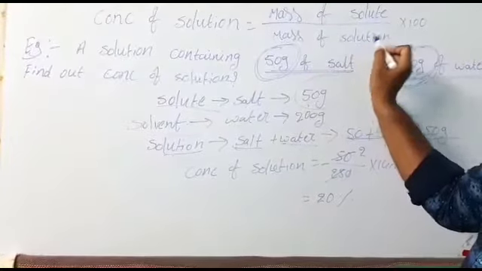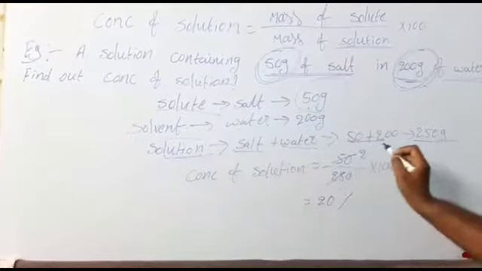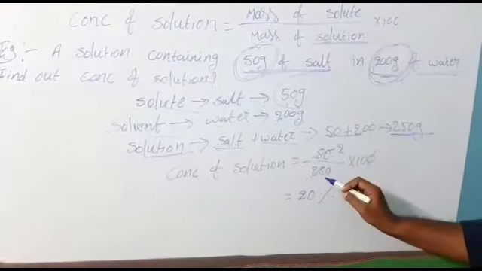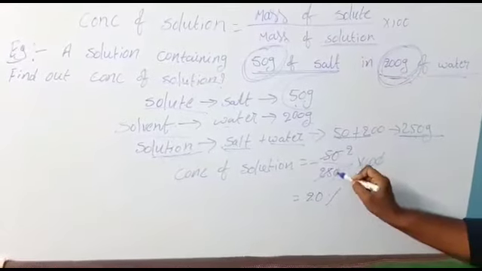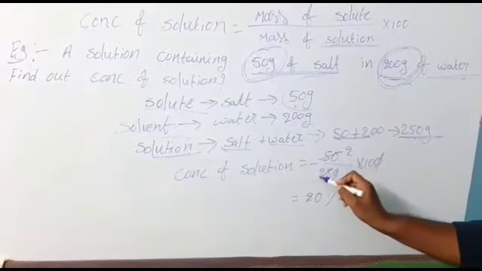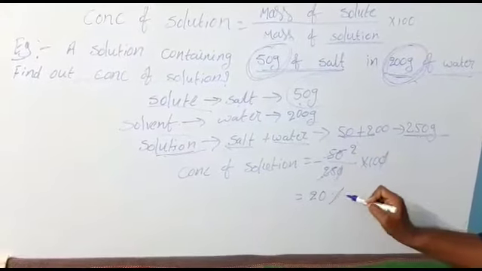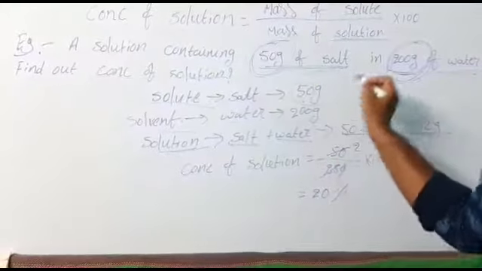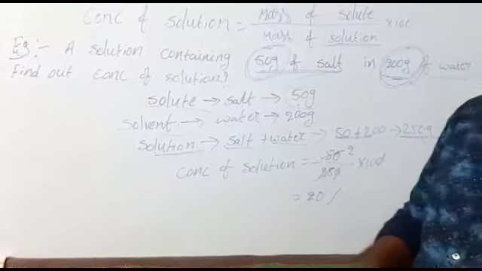I did not say solvent here, I said solution. How much? 250 grams, into 100. If you cancel the zeros, and cancel by 2, 2 into 10, 20%. So the concentration of this solution is 20%. Like that we have to calculate concentration of solution.